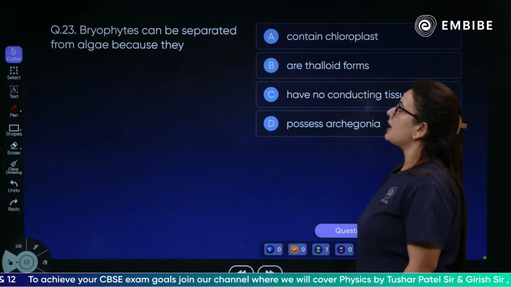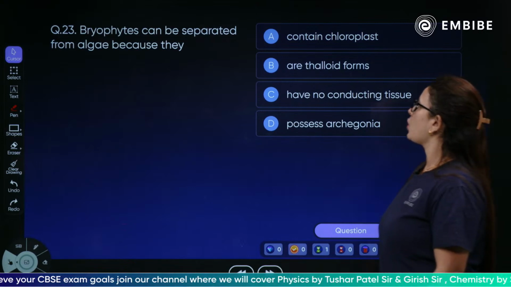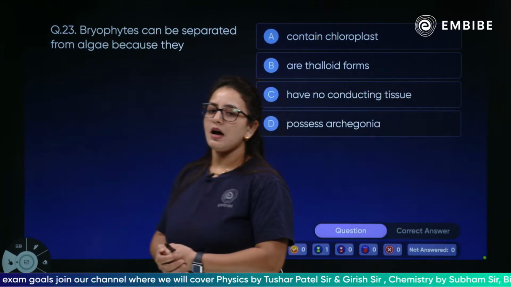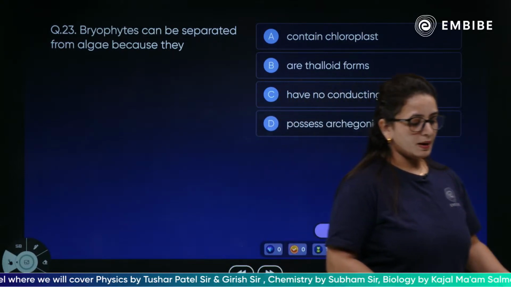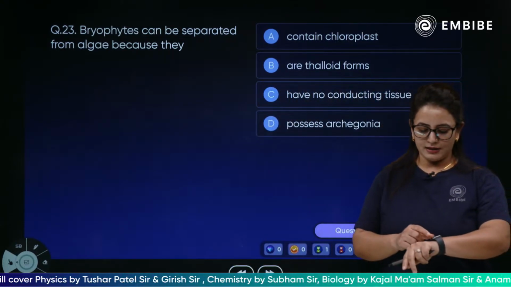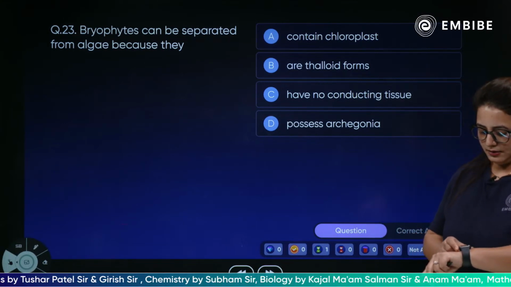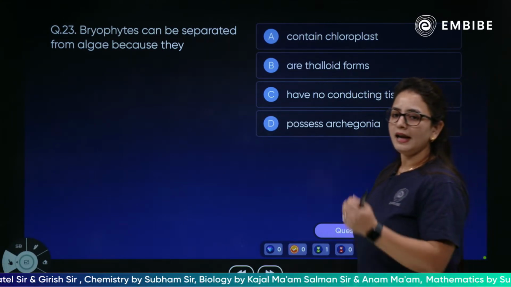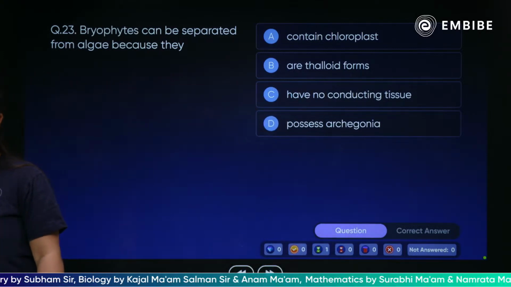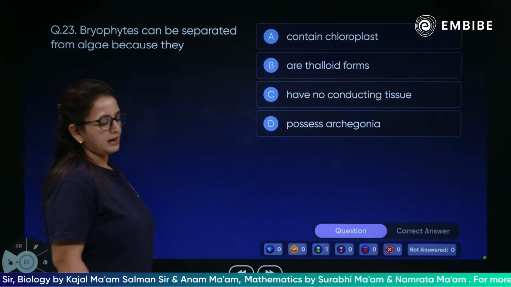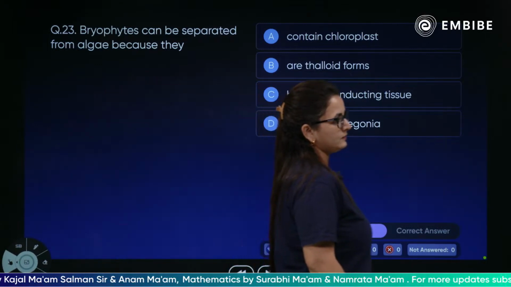Next question. Bryophytes can be separated from algae because they have what?